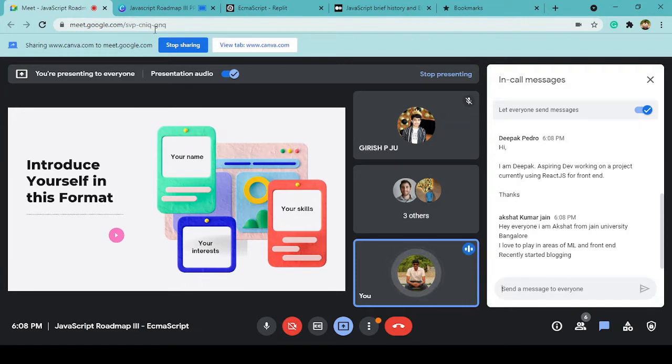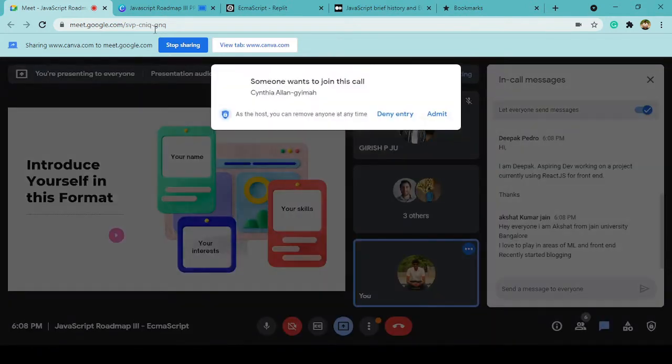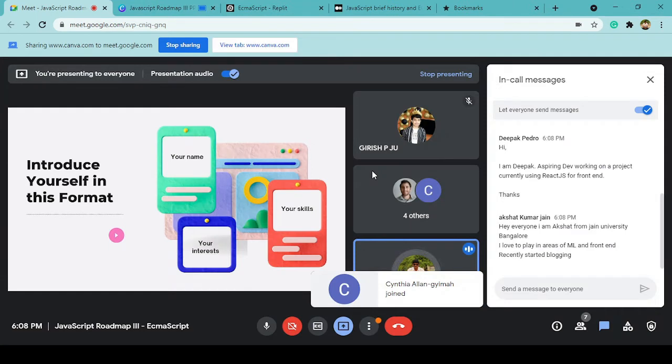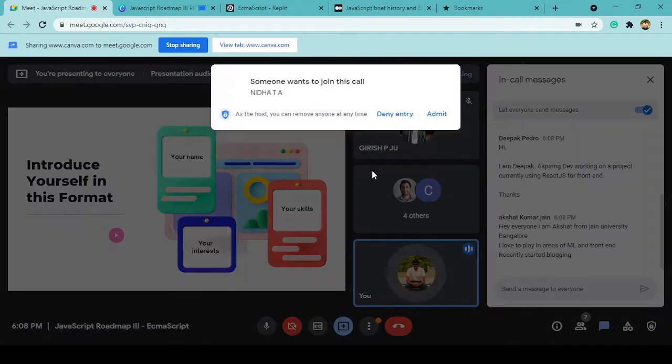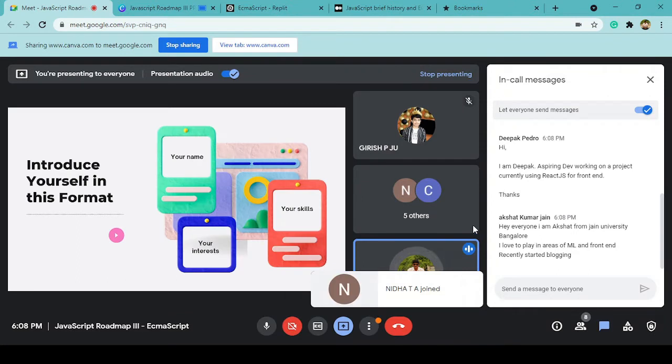Okay. So Akshat Kumar is from Jain University, Bangalore only. Great. And okay, you love to play in areas of ML and front end. Recently started blogging. That's great. So we have another blogger over here. Great. So those of you who have joined recently, we have just started out.